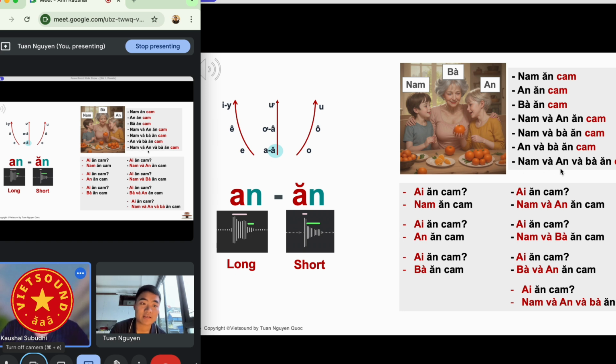Okay. Nam và An và bà ăn cam. Okay, it's good, it's good.